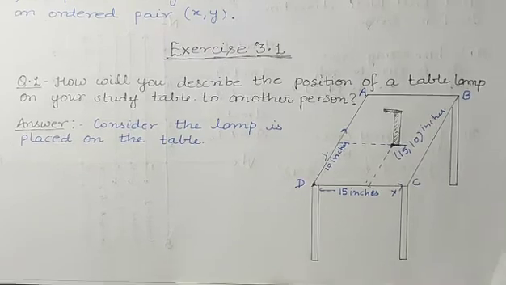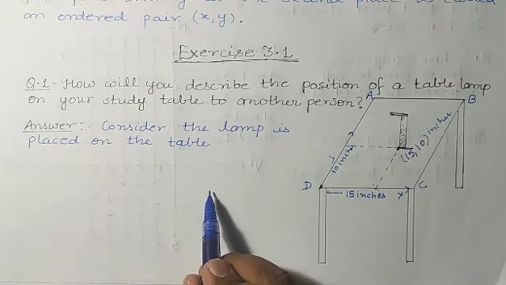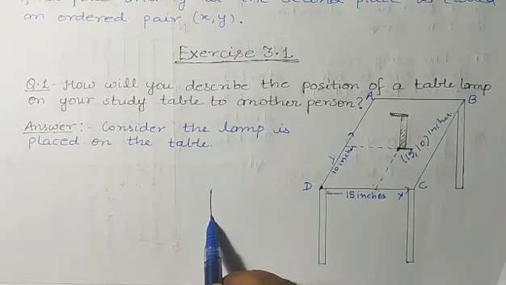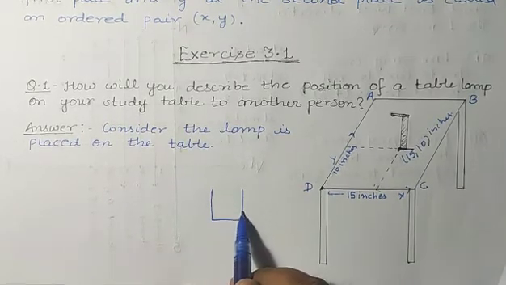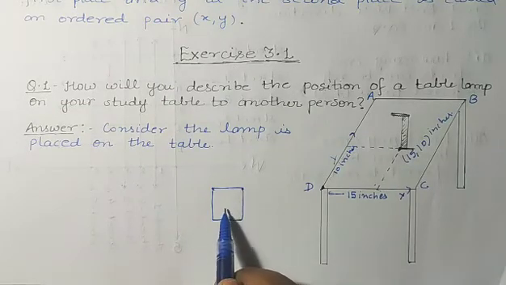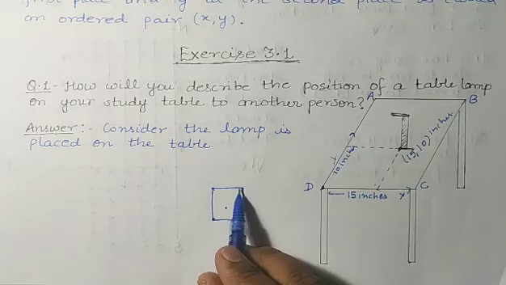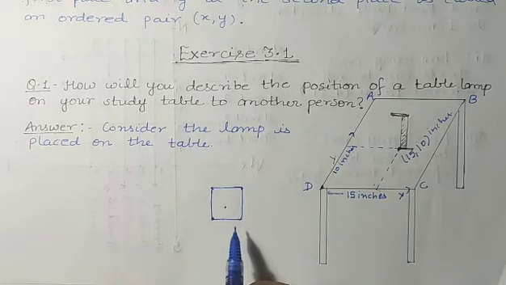Okay students, you can try this at your home also. Suppose the surface of the table will be like this. One object you have placed here and you want to find the position of this object, so just fix this point, or you can fix any other point.